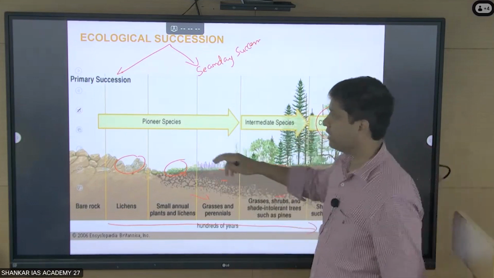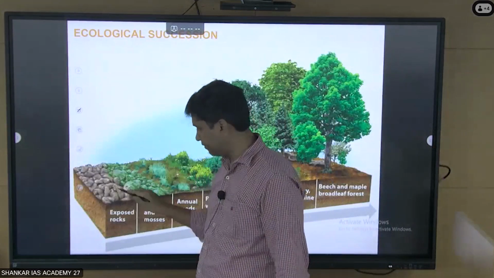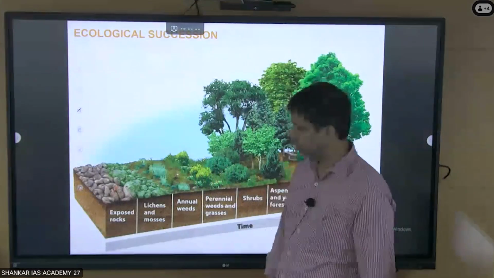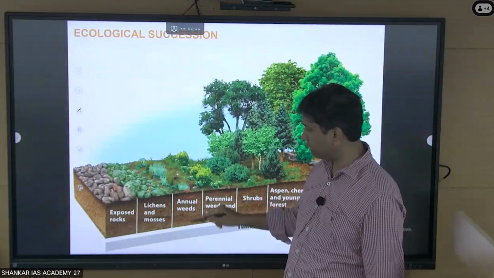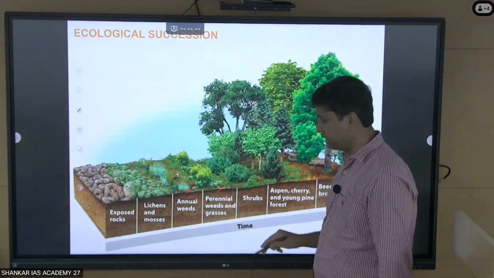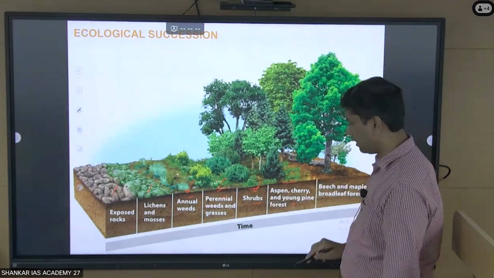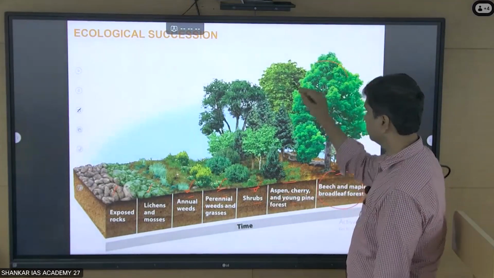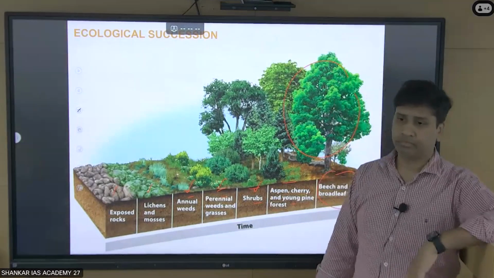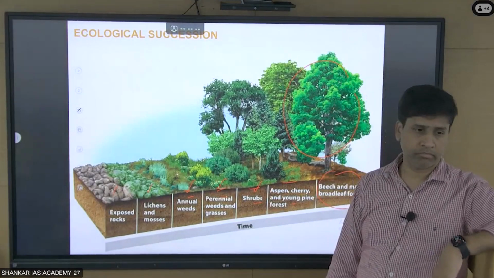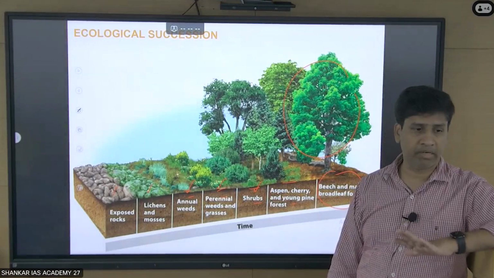Now let's see another example of primary succession. Again, let me take a temperate forest. The same way, it's a rock. On the rock, after some years, lichens and mosses come. Slowly the soil layer comes, and weeds come. As the soil layer increases, grasses come, then shrubs, and then you can see a young forest. Finally you see beech and maple, a temperate deciduous forest. So the climax community comes. This is called primary succession.